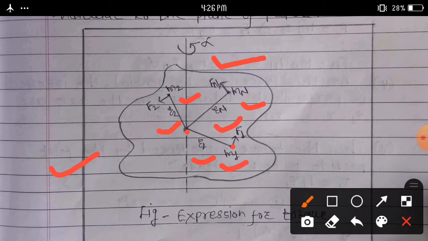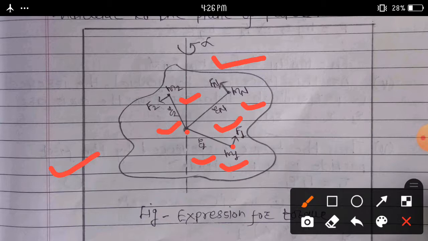As the object rotates, all these particles perform circular motion with the same angular acceleration alpha, but with different linear, or tangential, acceleration.